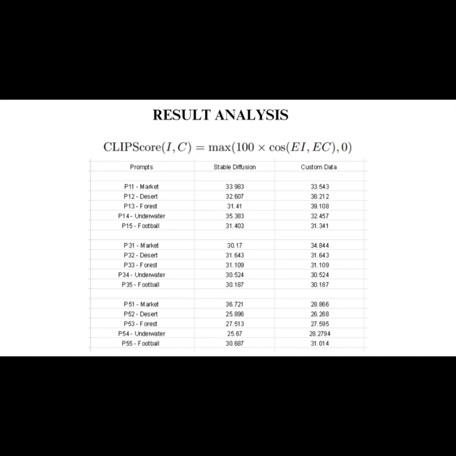Okay, now moving on to the result analysis. So basically we have done a result analysis on the CLIP score. Basically it is a similarity score between your textual prompts, that is the input, and the frames generated by the model, that is the images. So basically we have done our testing on 5 different kinds of prompts, and each prompt has been taken into consideration with 3 different lengths. So we have prompts of length 1 line, 3 lines and 5 lines.